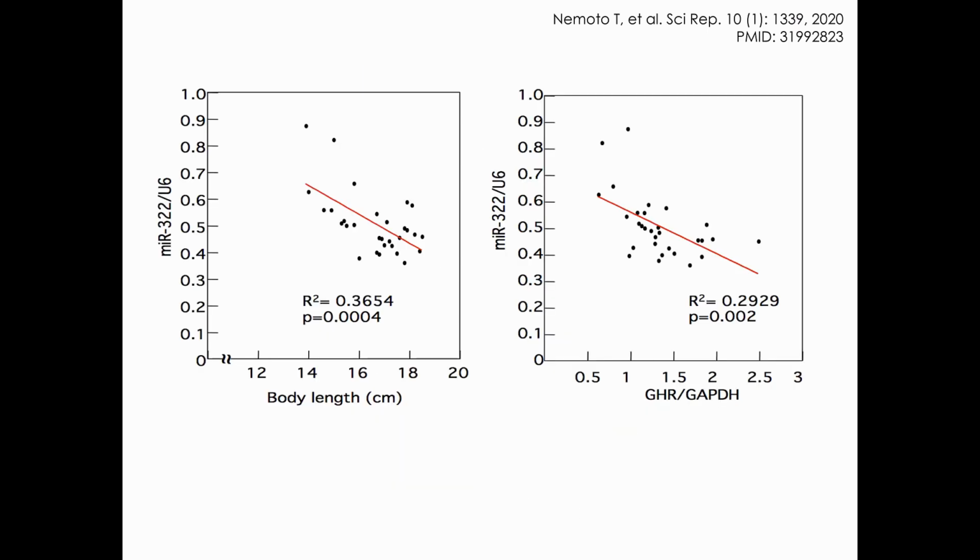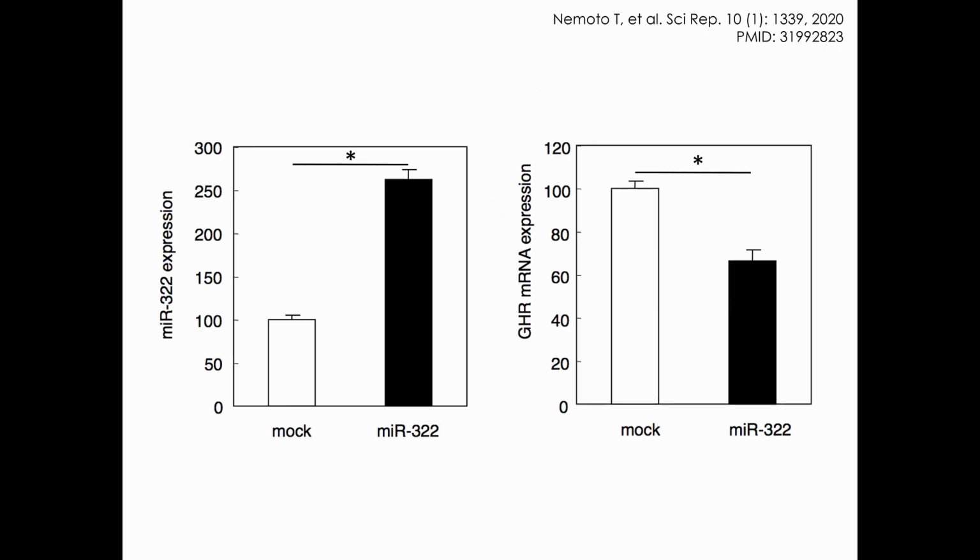We also found that the expression level of MIR322 in the liver showed a significant negative correlation with body length and a significant negative correlation with GH receptor expression. Overexpression of MIR322 reduced GH receptor expression, which indicates that MIR322 is a factor that suppresses GH receptor expression.